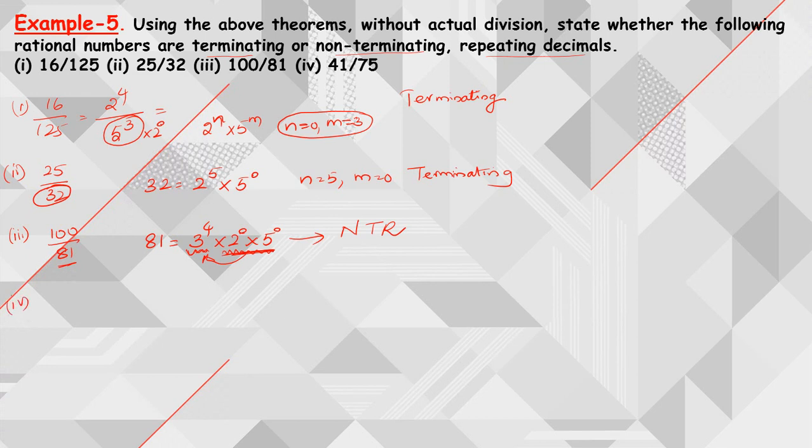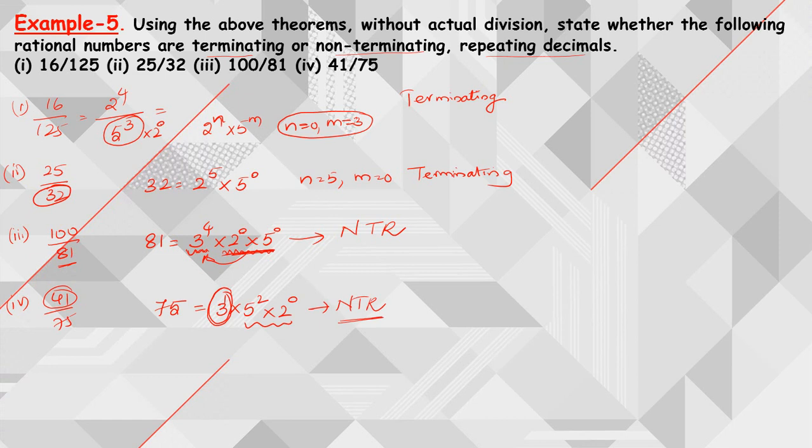Next, fourth one: 41 by 75. Already we know that 41 is a prime number, so it cannot cancel with 75. So directly going with the denominator. Simply looking at the denominator, we are going to say the answer. So 75 I can write as 3 into 5 square. If you observe this, here we are having 2 power 0 also. Now other than 2 and 5, we are having one extra prime factor. So that's why this is a non-terminating repeating decimal.